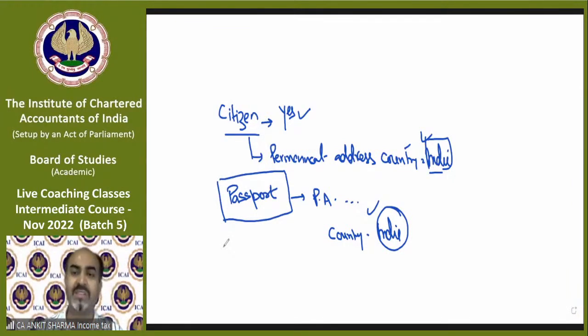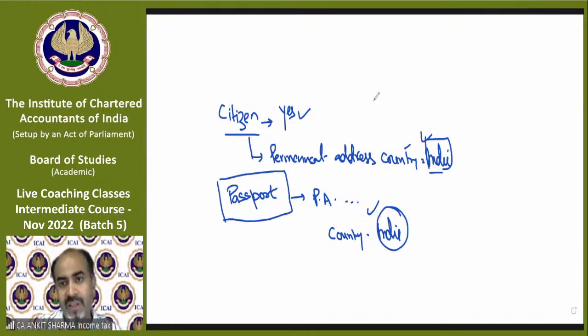So where is his permanent address? Of course, in India. So if I have a passport, the country name should be checked, and if somebody does not have a passport, then it will be assumed that he or she is a citizen of India. Clear? That is how we find out the citizenship of a person.